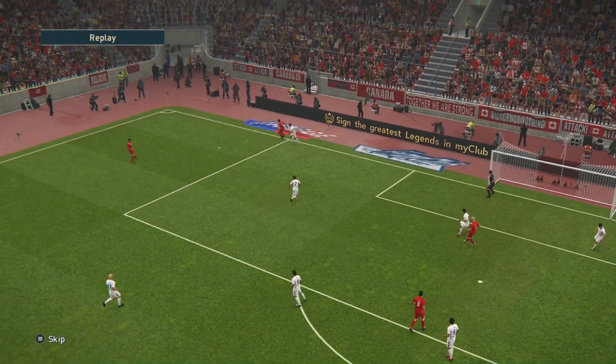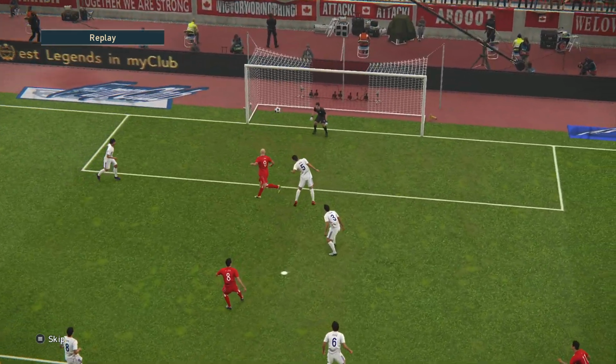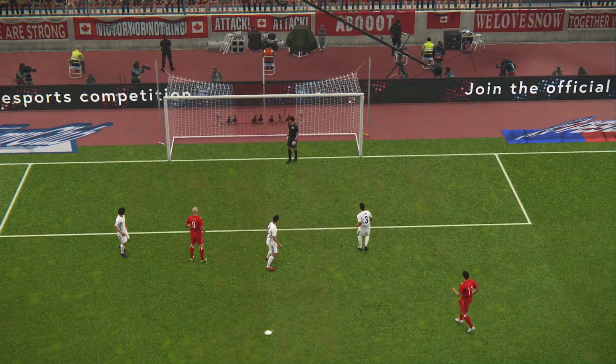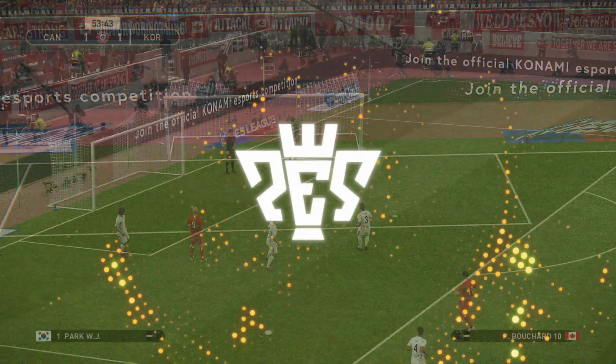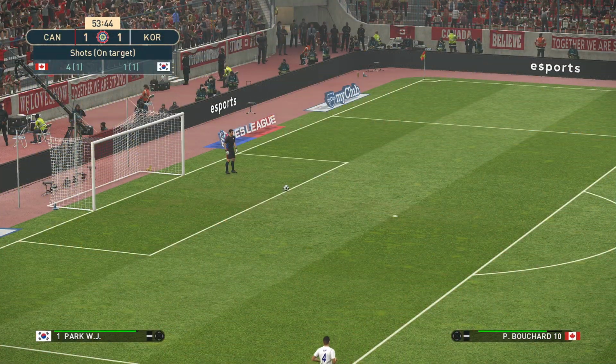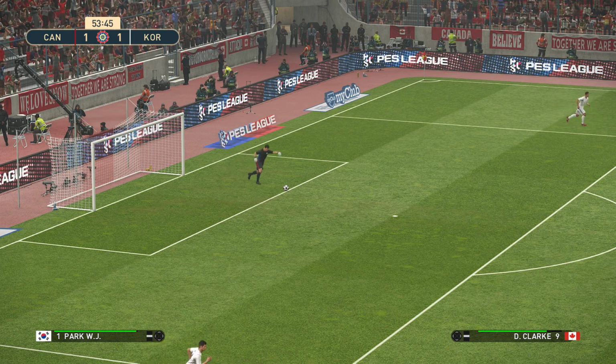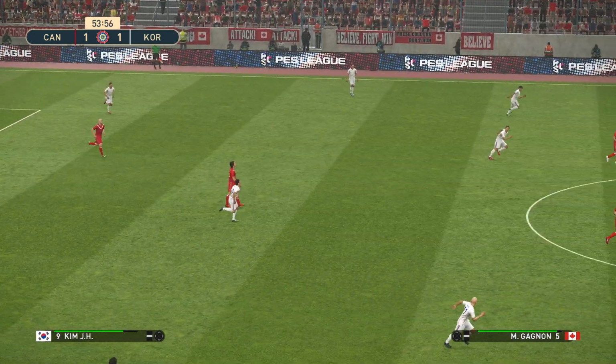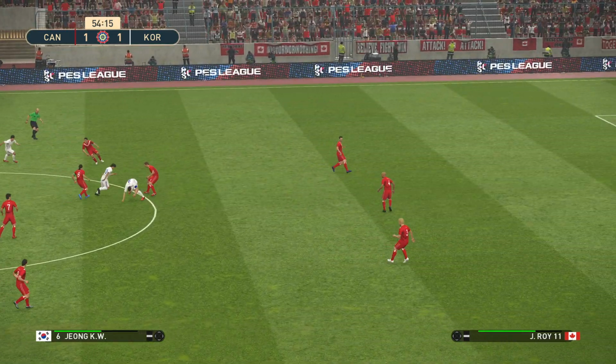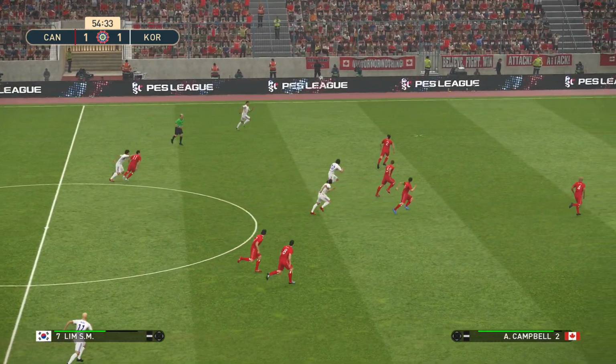Canada turning the screw in this game. We're down 1-0. It's 1-1 now, and there was Clark. Score of that equaliser with another chance there. 4 shots from Canada, 1 on target. Korea just 1 shot the whole game, though that did produce a goal.